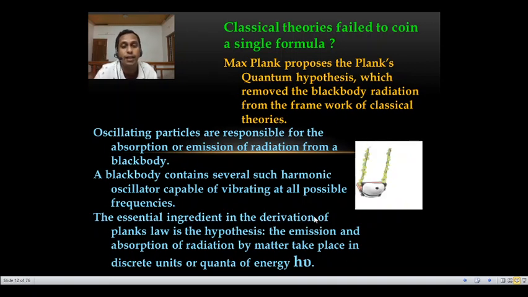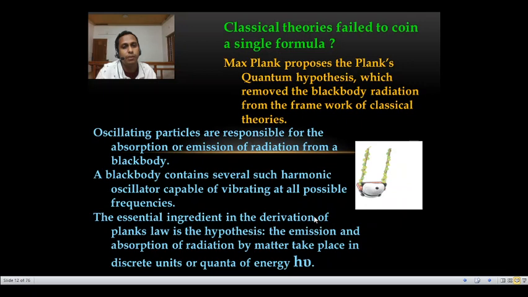Oscillating particles: as I told you, the constituent of every material is an atom. There are a lot of atoms in all materials, and these atoms may vibrate or oscillate.